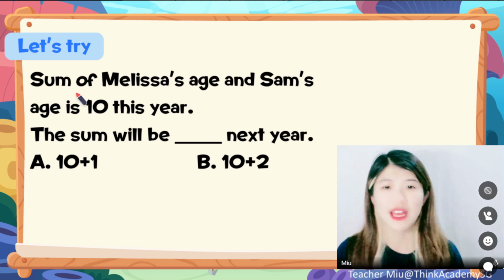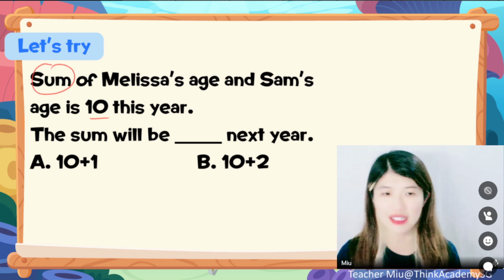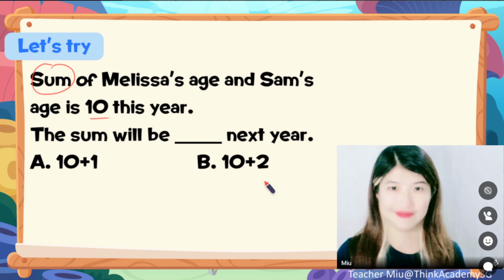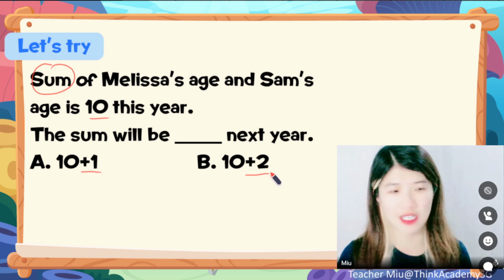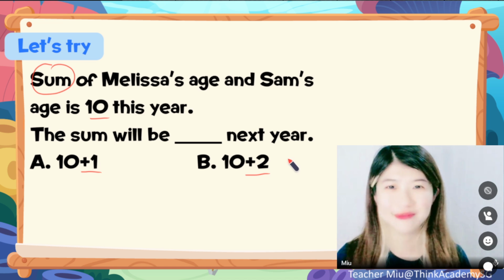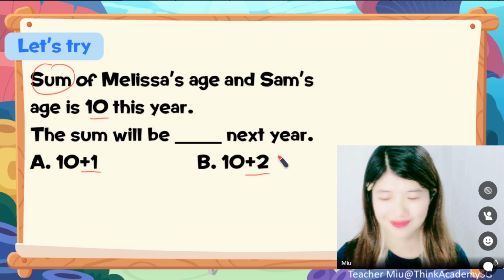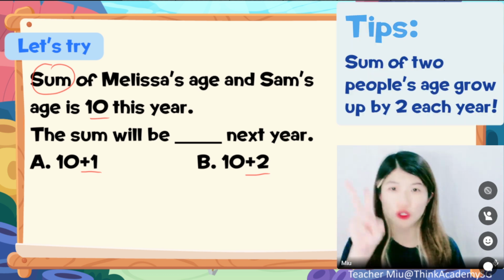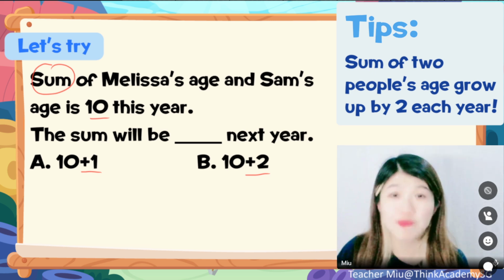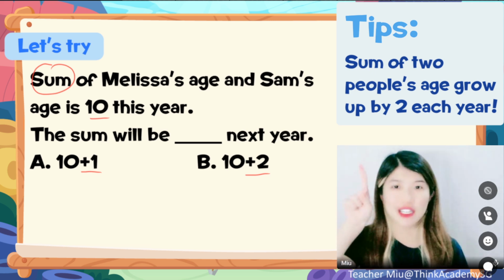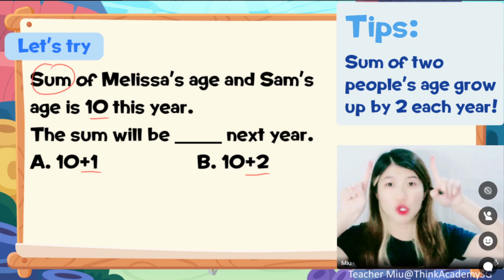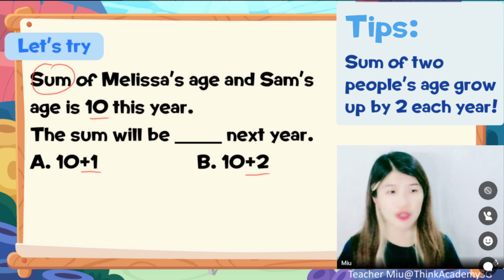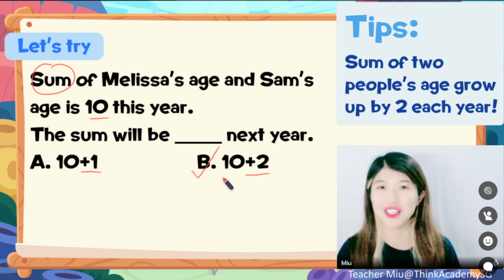What about this one? It says the sum of Melissa's age and Sam's age is 10 now. This year the sum is 10. So what about next year? The sum will just increase by 1 or increase by 2? Please let me know in the chat box. Well done, dear. Excellent. Don't forget, dear, the sum of 2 people's age would increase by 2 each year. Melissa increased by 1, Sam will also increase by 1. So the sum of the age will increase by 2. All right, this is something you need to pay attention to.